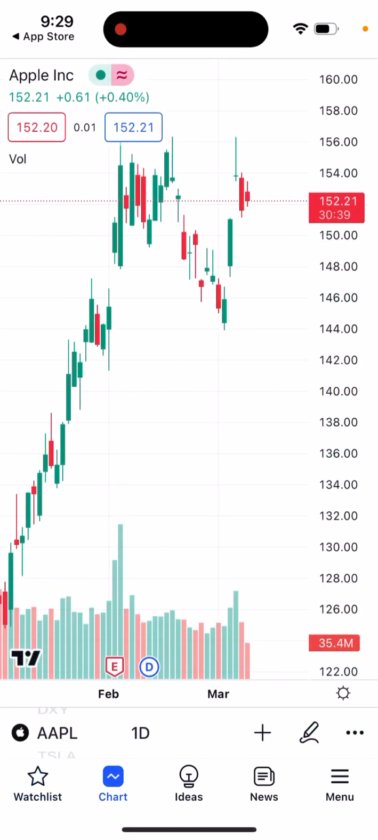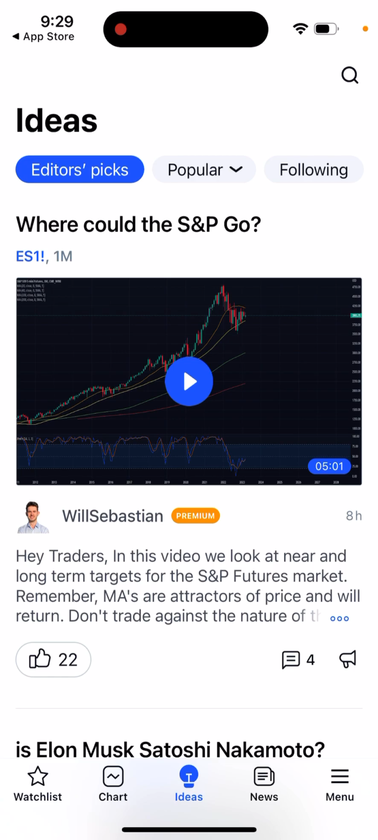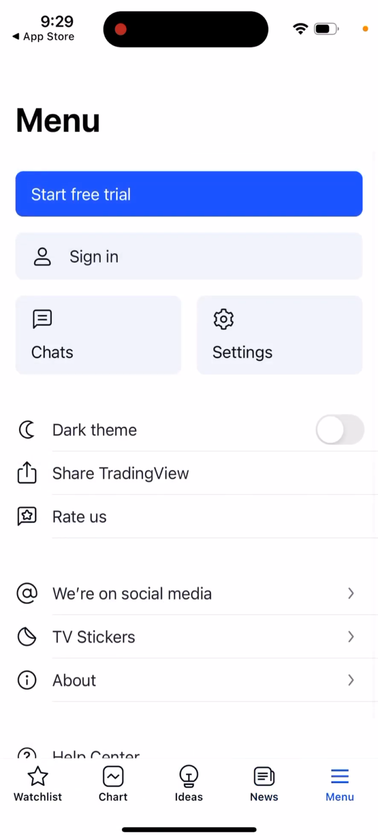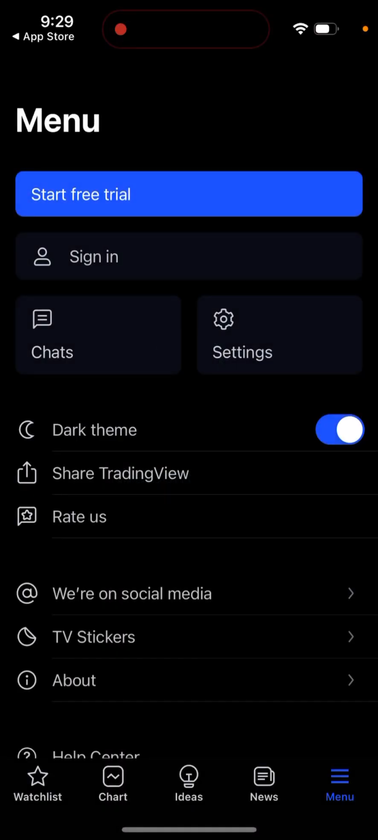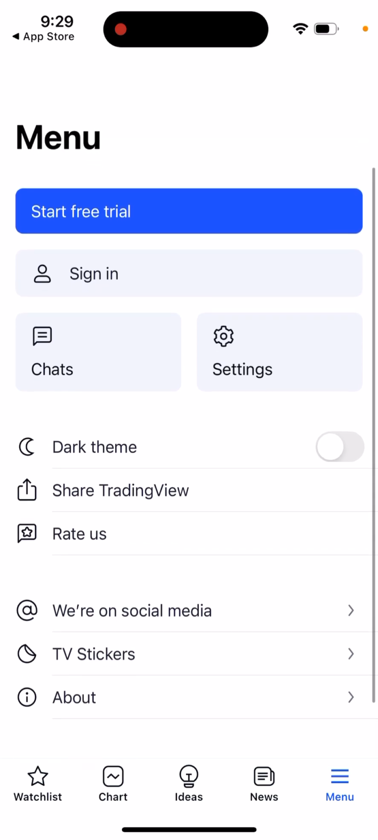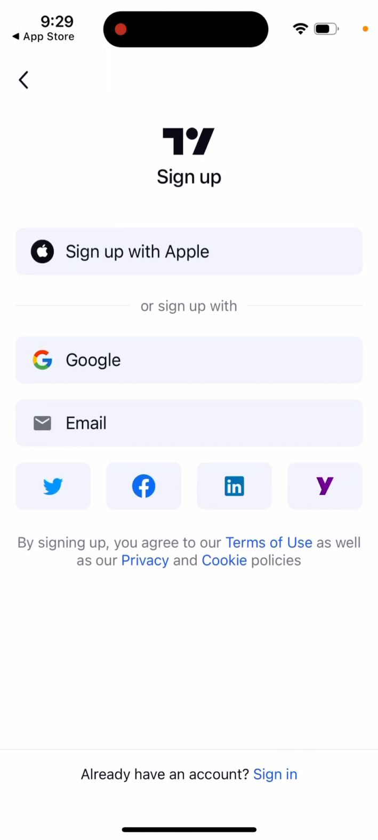Yeah, and then you can just see the charts, for example, for Apple. Then you can just see ideas. Then you can just see news, and then you can just see the menu here. So yeah, enabling dark theme. So yeah, this is the idea.